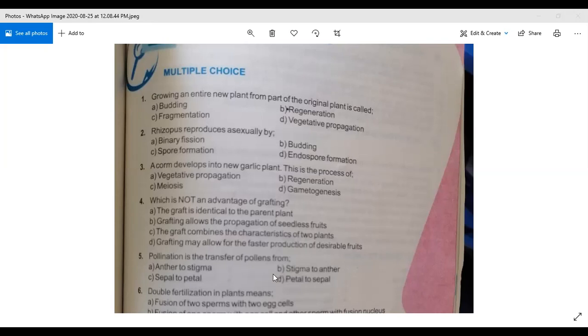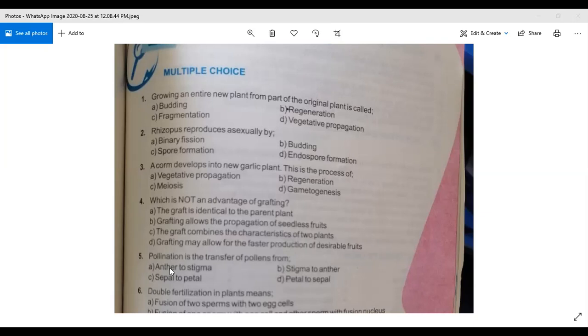So what will be the right answer? The right answer is option A. Pollination is the transfer of pollens from anther to stigma. Anther is the male part of a flower, and stigma is the female part of a flower. So the pollens are formed in the anther. Okay.